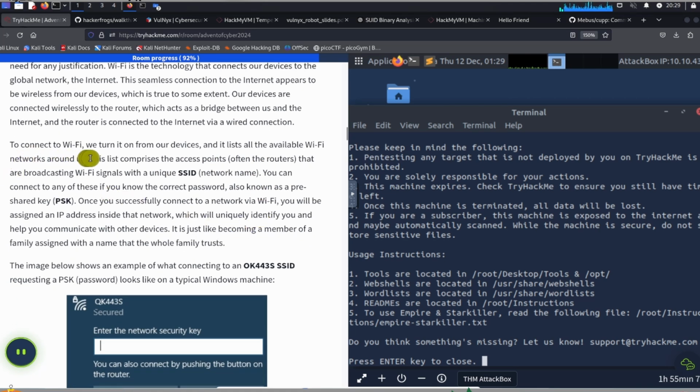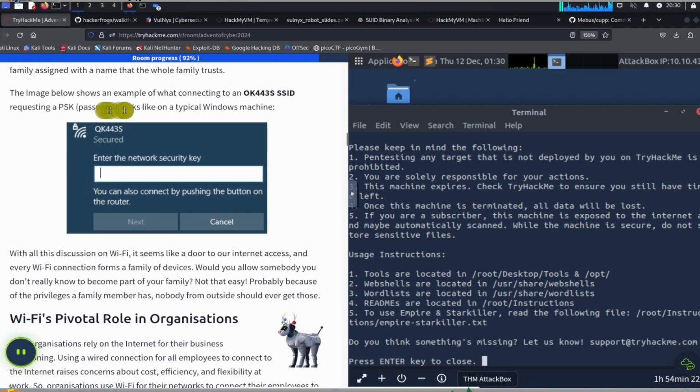To connect to Wi-Fi, we can turn it on from our devices, and it lists all available Wi-Fi networks around us. This list comprises the access points, often the routers, that are broadcasting Wi-Fi signals with a unique SSID, or network name. You can connect to any of these if you know the correct password, also known as a pre-shared key, or PSK. Once you have successfully connected to the network via Wi-Fi, you will be assigned an IP address inside that network, which will uniquely identify you and help you communicate with other devices. It is just like becoming a member of a family, assigned with a name that the whole family trusts.